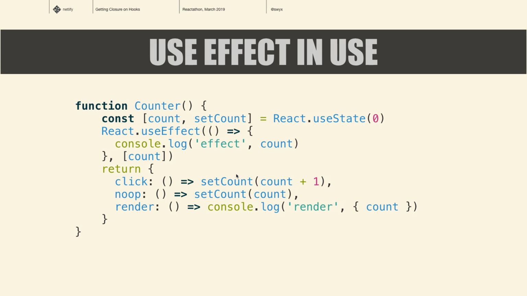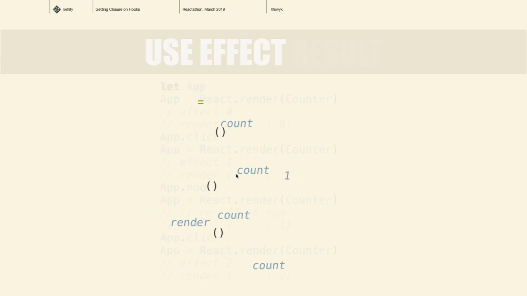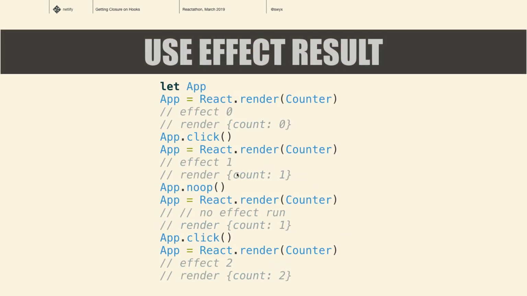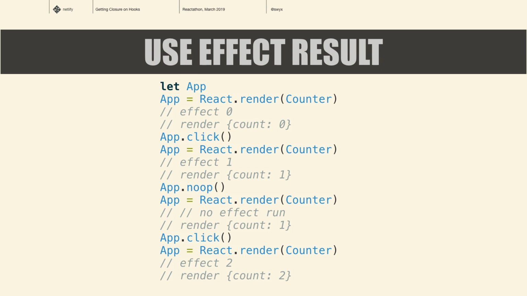Now we can write components that have useState, React.useState over here, as well as useEffect. I don't have time to show you this, but you can write a full test with that effect. Actually, I already did. Here you can render the counter, and you can see that the effect is run on the first try. In real React, the effect is actually run after render. You can click and change the state, and when you re-render again, you're rerunning the effect. If you run a no-op and do not change the state, so count is still 1 here, no effect is run because the dependency is the count. If you click it again, the effect is rerun. So that's a very solid way to understand how these hooks interact with each other.